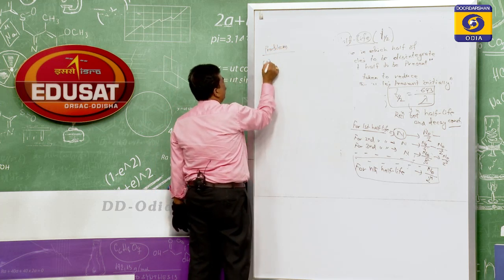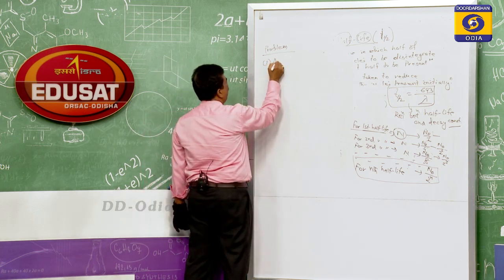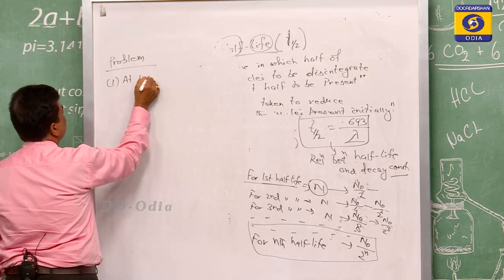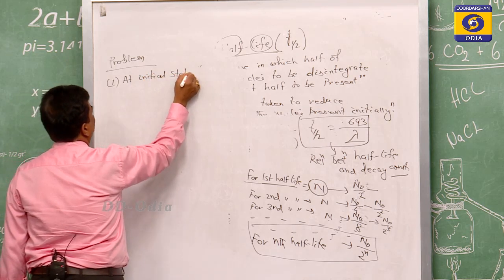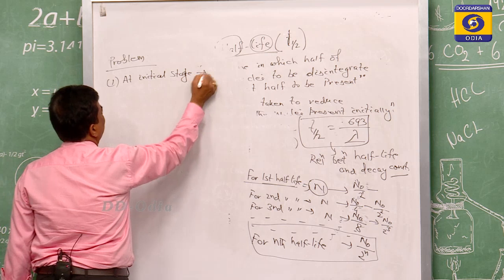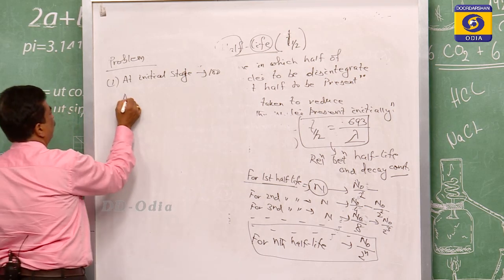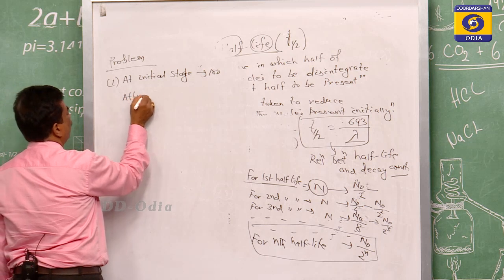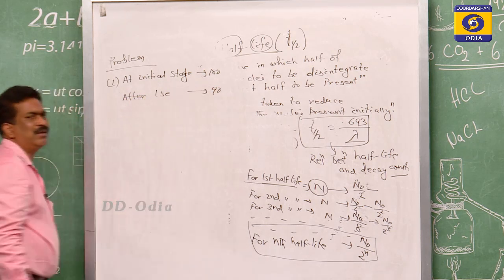The first one, I am just writing in the symbolic way. At the initial stage, the number of nuclei present is 100. After 1 second, it becomes 90.